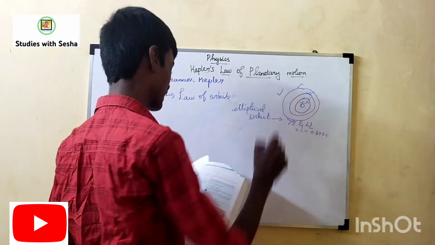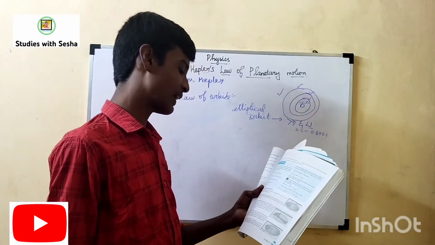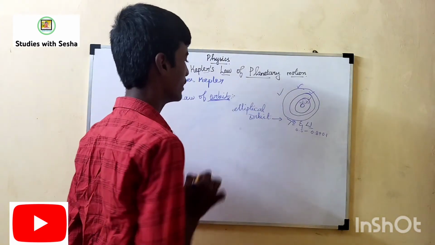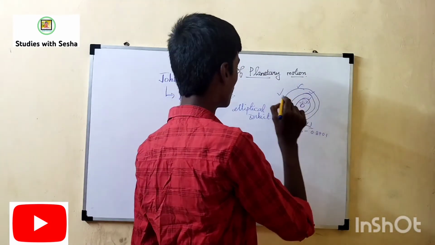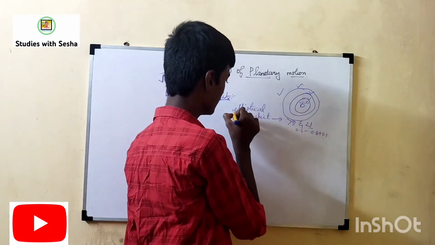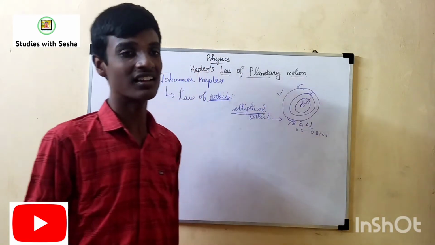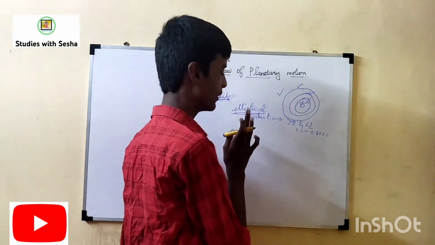I draw the figure. So this law is called Kepler's first law of planetary motion. It is denoted by orbit. How do the planets revolve around the sun? In what orbit? This is called the elliptical orbit. He discovered that the planets revolve around the sun only in elliptical orbit.